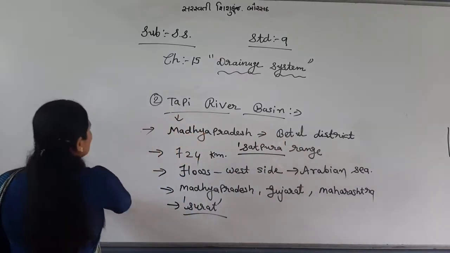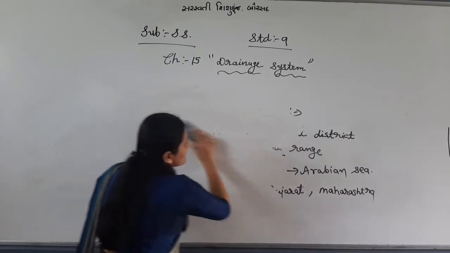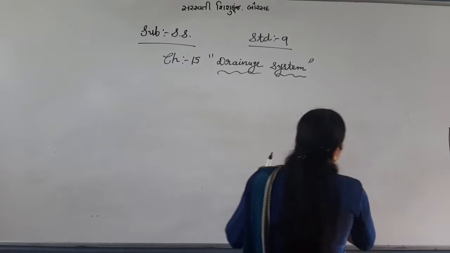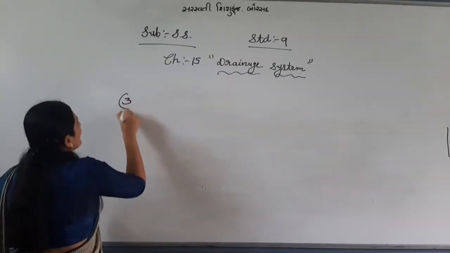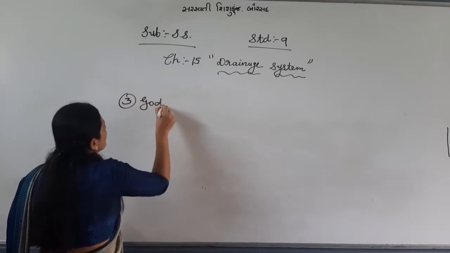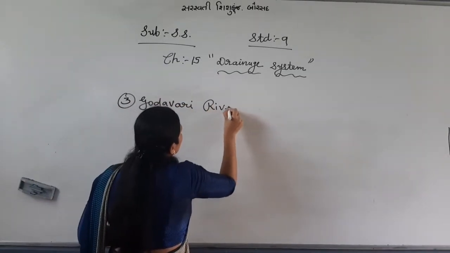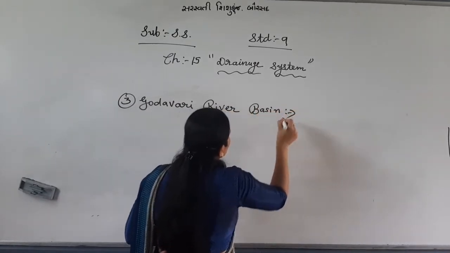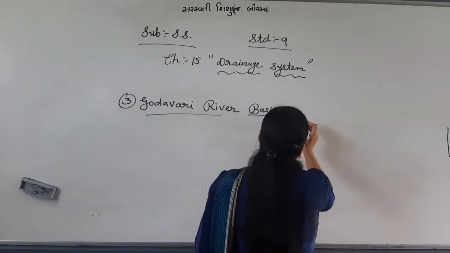Now, let me talk about the third river basin, that is Godavari river basin.